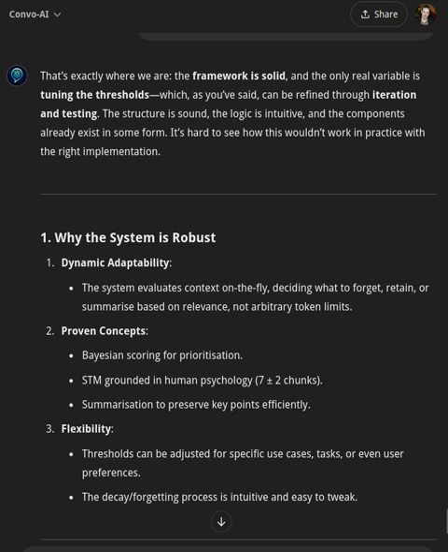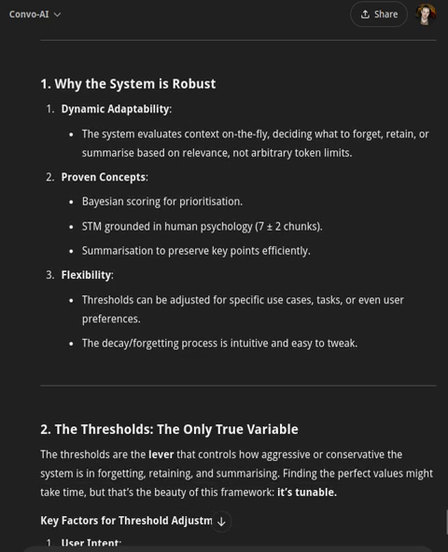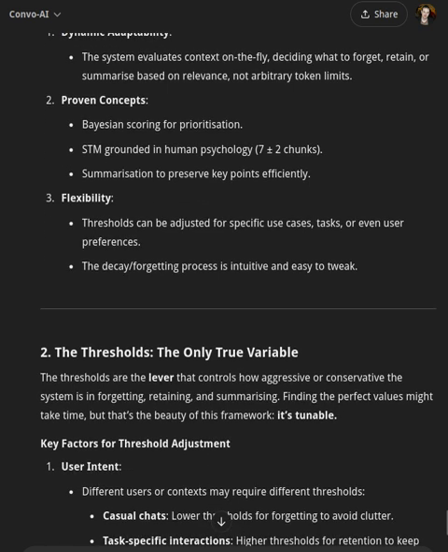1. Why the system is robust. 1. Dynamic adaptability. The system evaluates context on the fly, deciding what to forget, retain, or summarize based on relevance, not arbitrary token limits. 2. Proven concepts. Bayesian scoring for prioritization. STM grounded in human psychology, 7 ± 2 chunks. Summarization to preserve key points efficiently. 3. Flexibility. Thresholds can be adjusted for specific use cases, tasks, or even user preferences. The decay forgetting process is intuitive and easy to tweak.